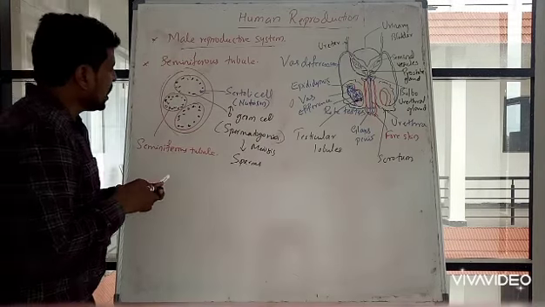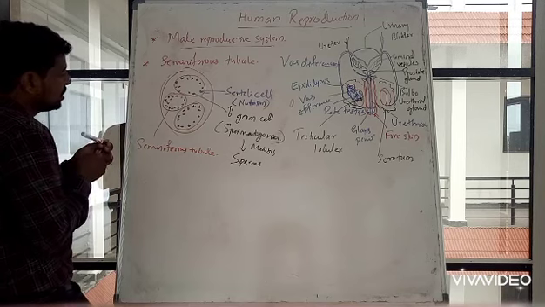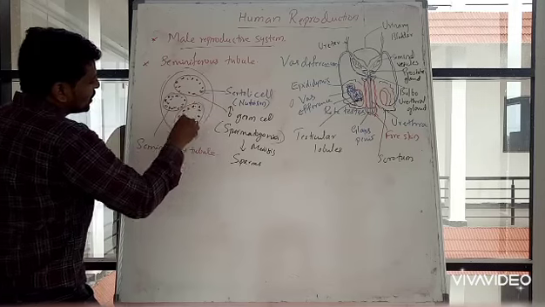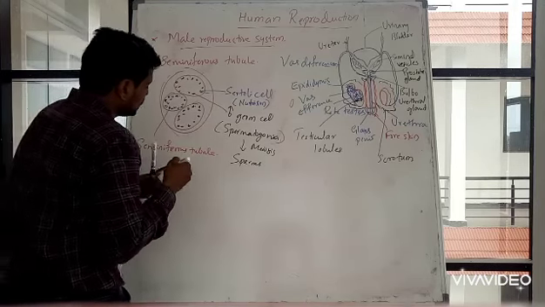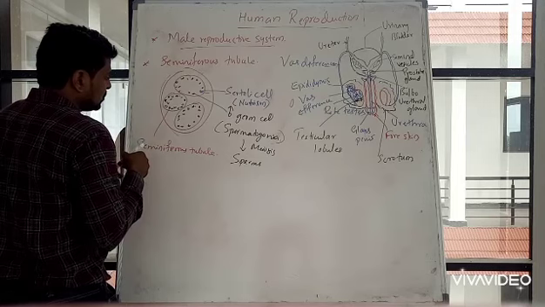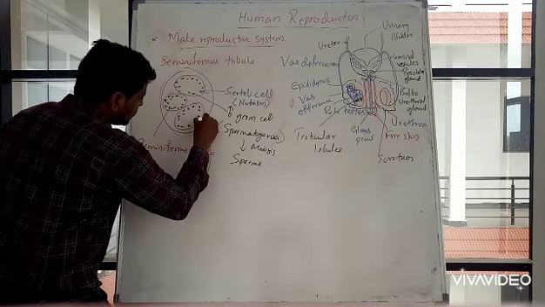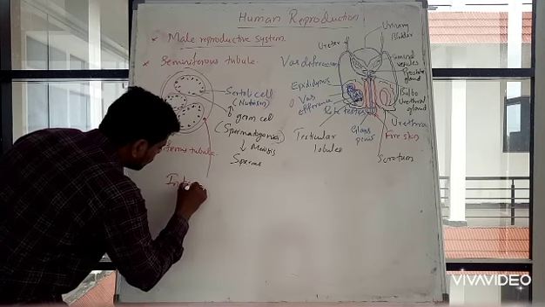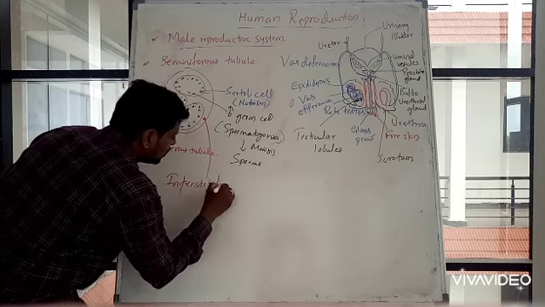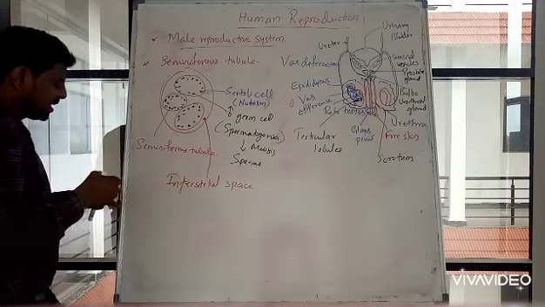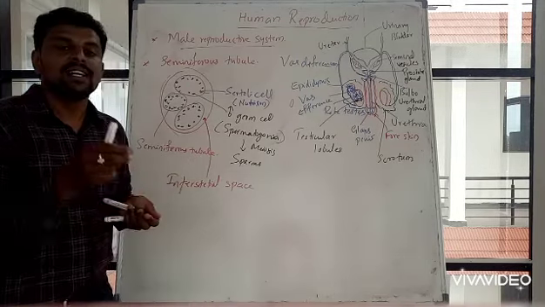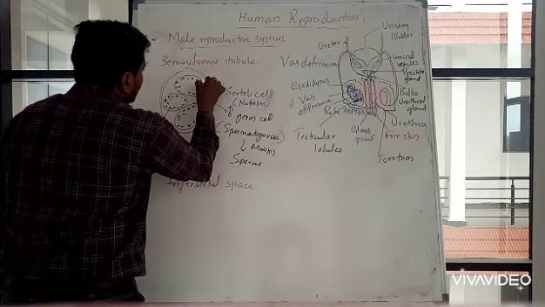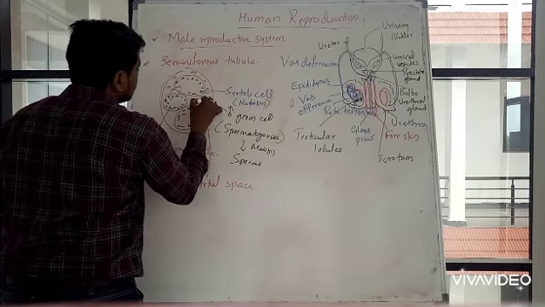Now outside the seminiferous tubules, a space will be there. This empty space is called the interstitial space. I'll simply show it here like this. Again, in the interstitial space also there are several kinds of cells. Several types of cells will be there here.